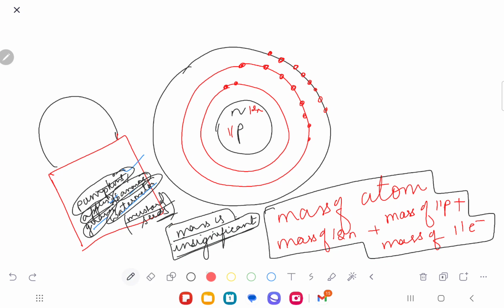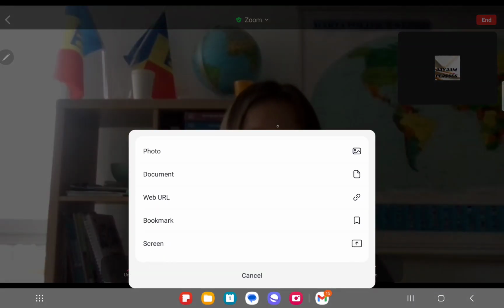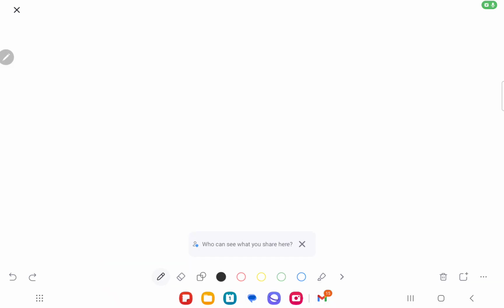Similarly, in an atom, the neutrons and protons are nearly of the same size, and neutrons are a little bit heavier, but they're approximately equal, followed by the electrons. You understand? Yes.